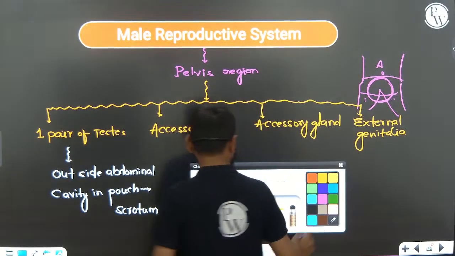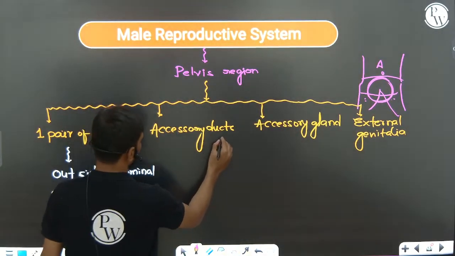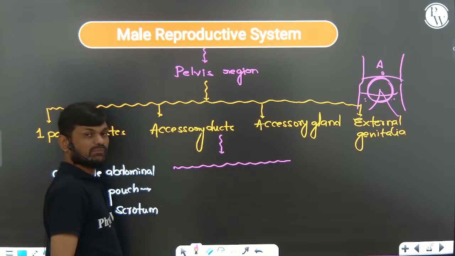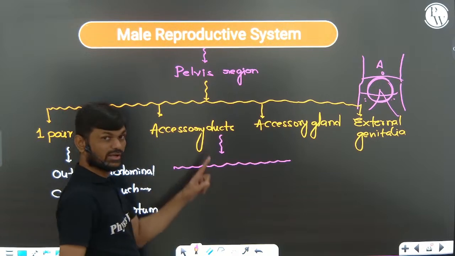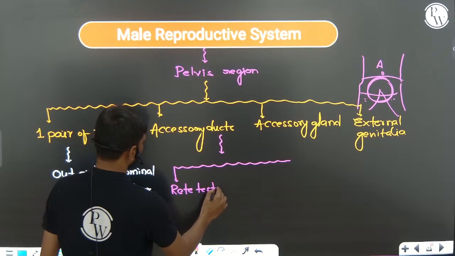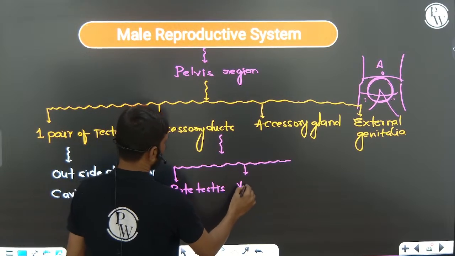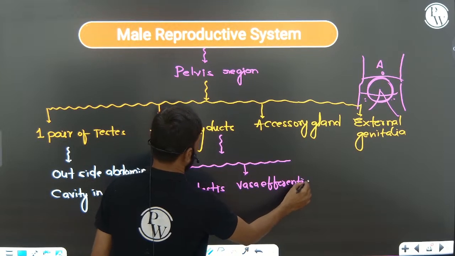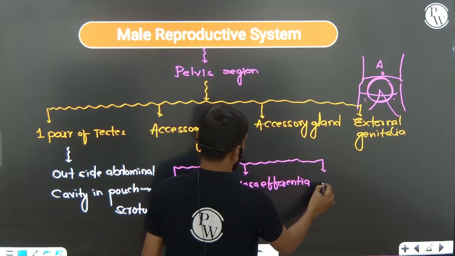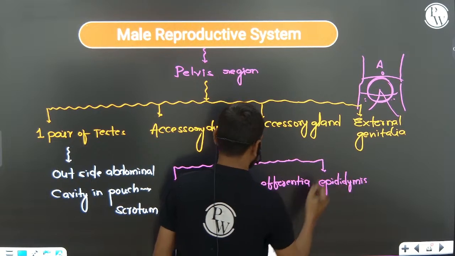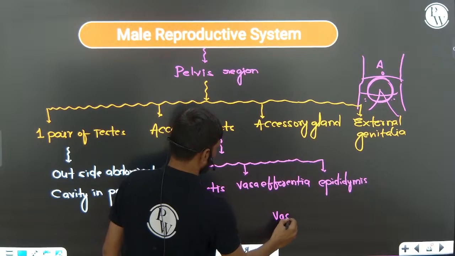And accessory ducts. Accessory ducts include, and based on these also sometimes they will ask you a question, which of the following is not a part of the male accessory ducts. So accessory ducts include rete testis, vasa efferentia, epididymis, vas deferens.